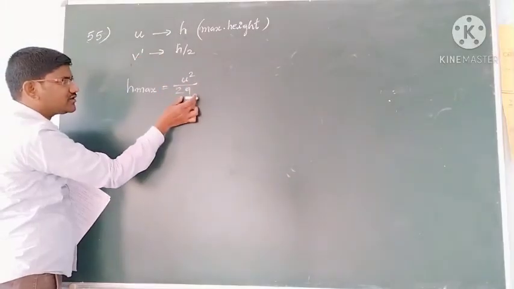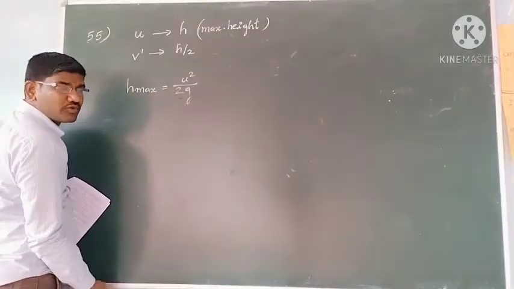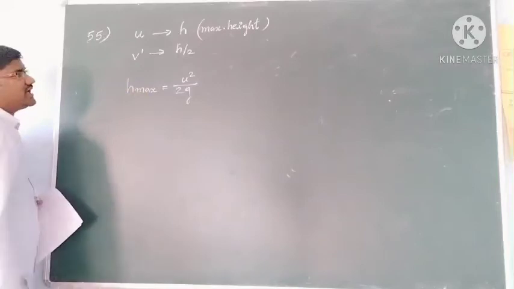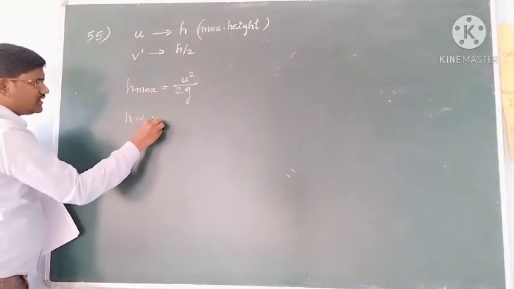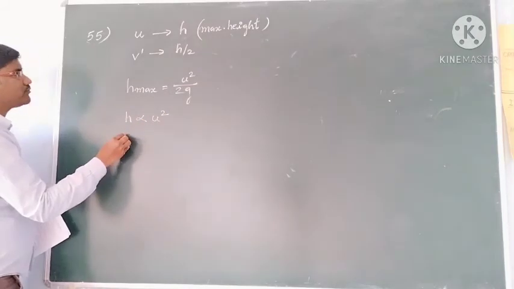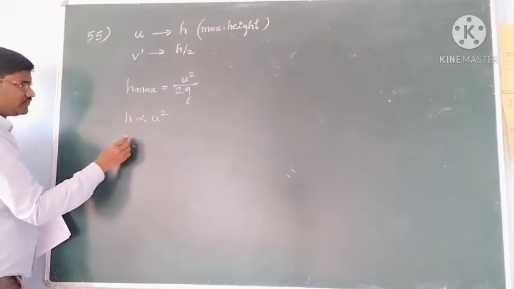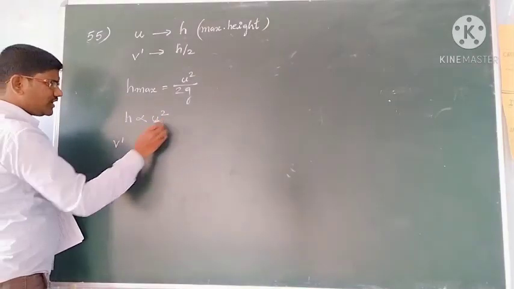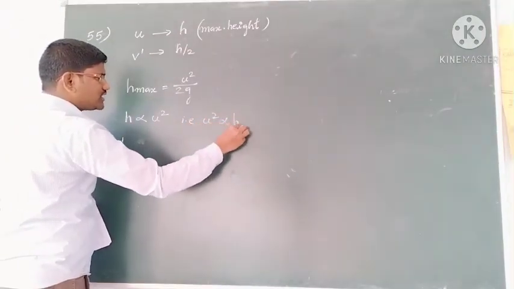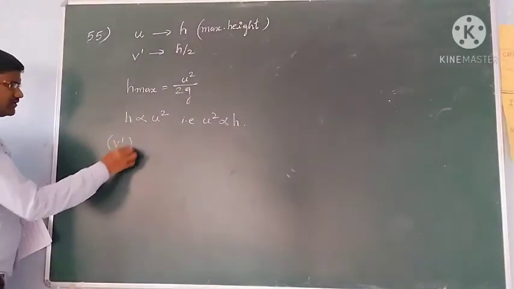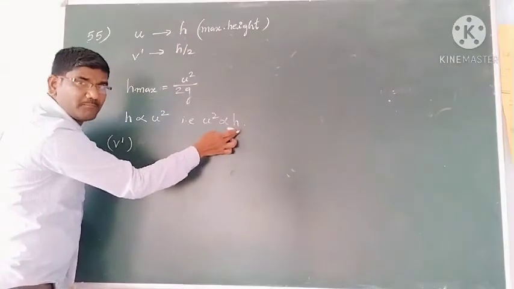It means it is traveling on the same planet. This 2g is constant. Then h is directly proportional to u square, you know. Since this is constant, h is directly proportional to u square. So you can write, I want final velocity, so v dash square. u square is directly proportional to h. Then the velocity squared is directly proportional to the maximum height reached.